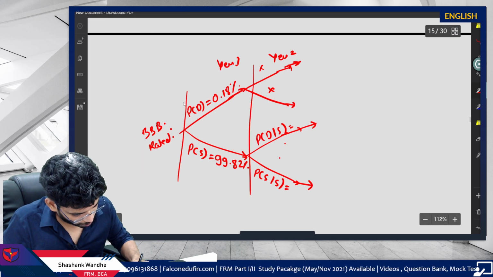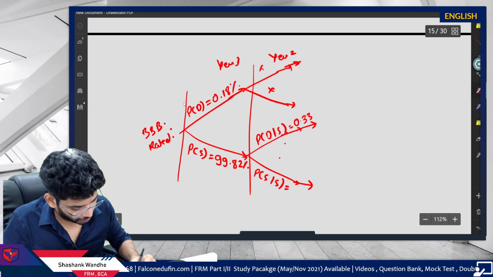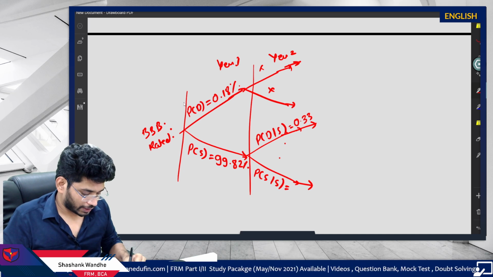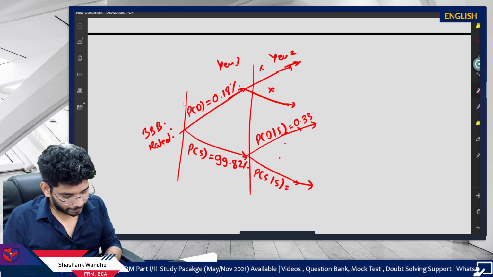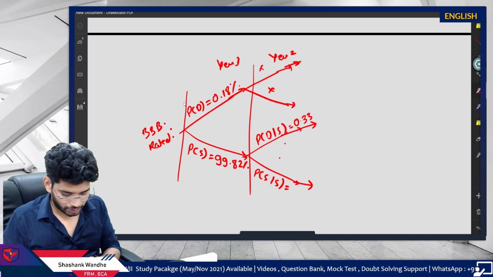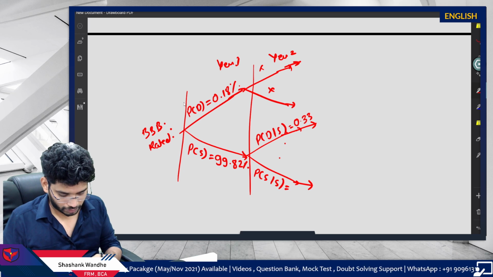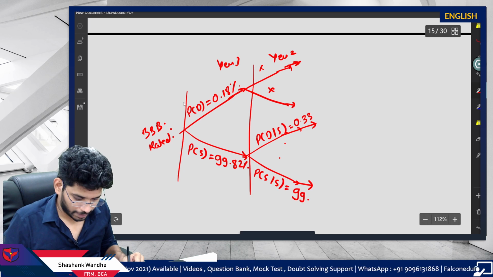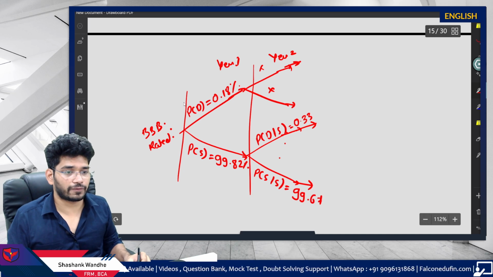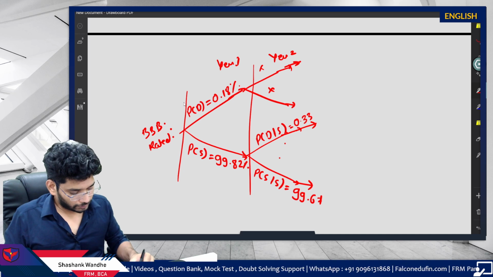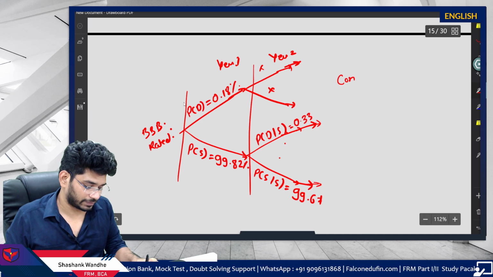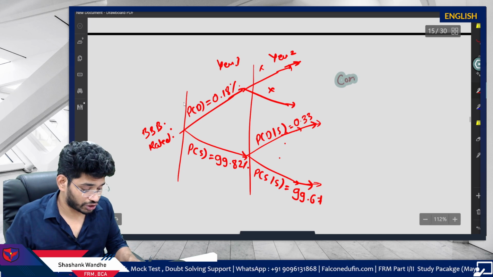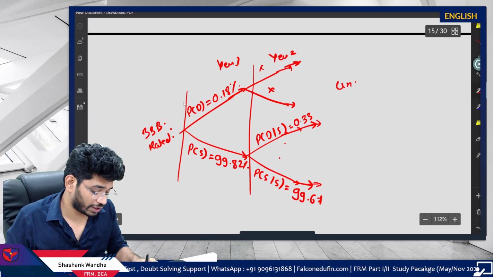So probability of default given no default previously, and then probability of survival is just 100 minus that, which is 99.67. Fine. Now next question, how to calculate the conditional probability? Oh sorry, we got the conditional probability. Now next question, how to calculate the unconditional probability?